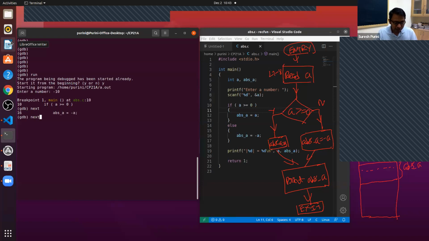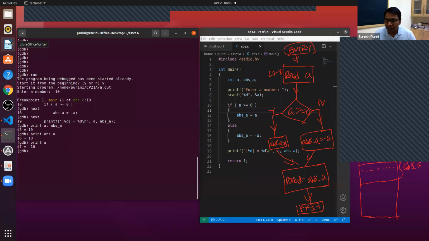And then we say next. So abs_A is equal to minus A. And then if you print abs_A, you can print two values, A, comma. Okay, it's not working. I thought it would. Yeah.